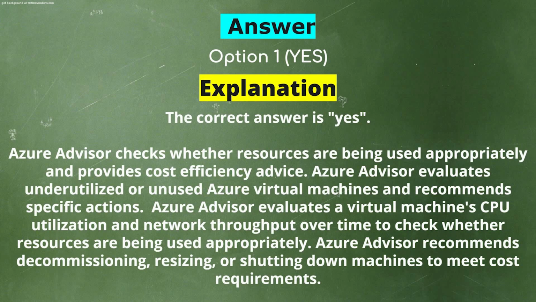Azure Advisor checks whether resources are being used appropriately and provides cost efficiency advice. Azure Advisor evaluates underutilized or unused Azure virtual machines and recommends specific actions. Azure Advisor evaluates a virtual machine's CPU utilization and network throughput over time to check whether resources are being used appropriately. Azure Advisor recommends decommissioning, resizing, or shutting down machines to meet cost requirements.